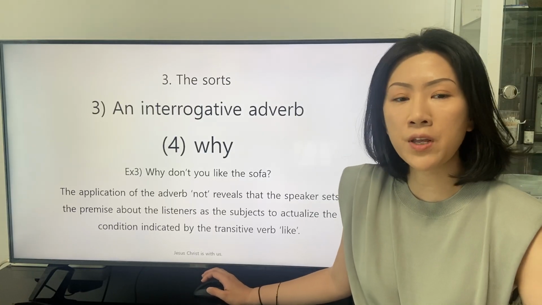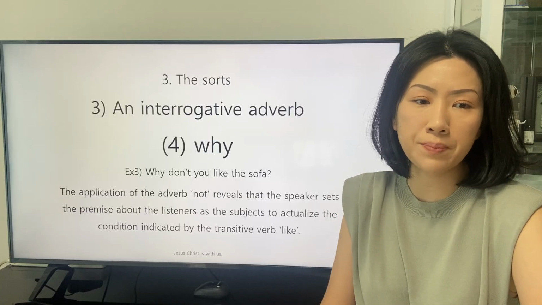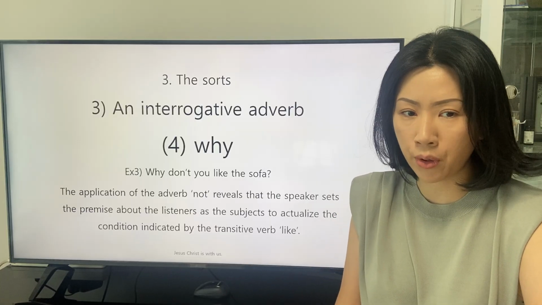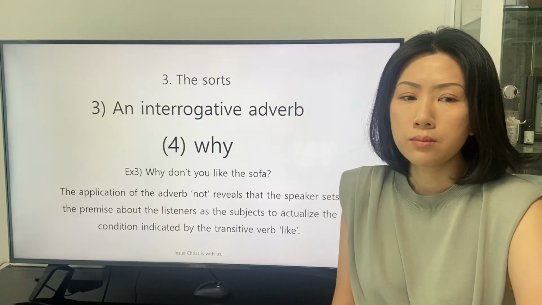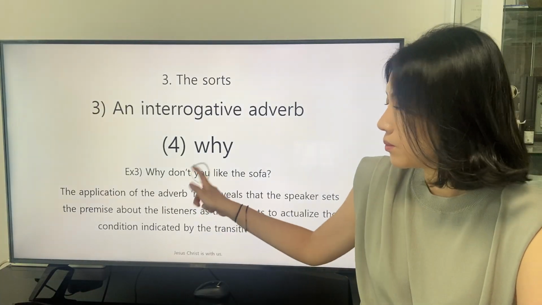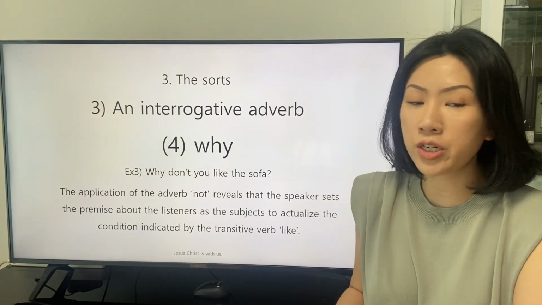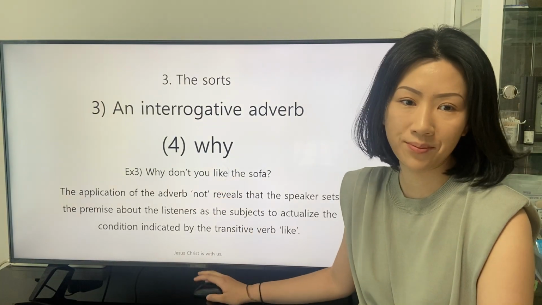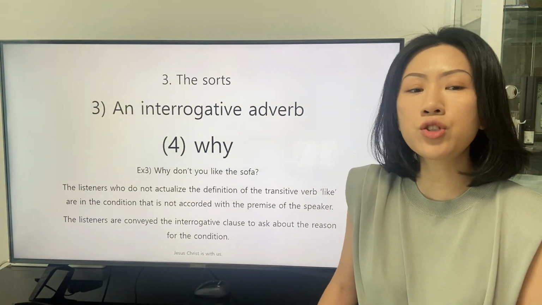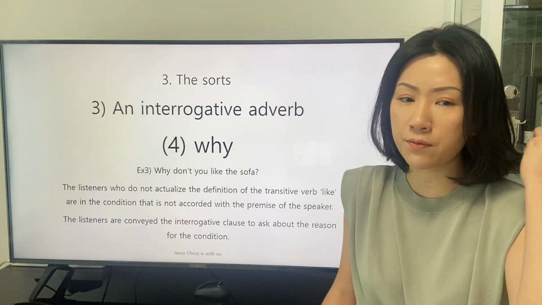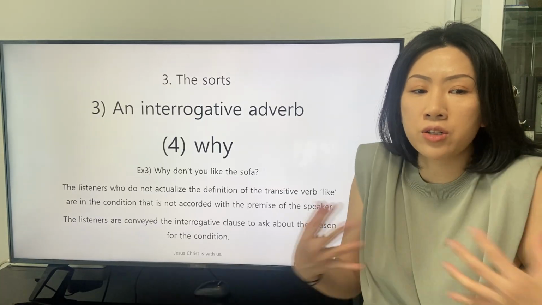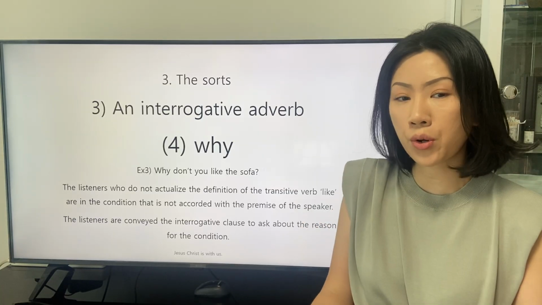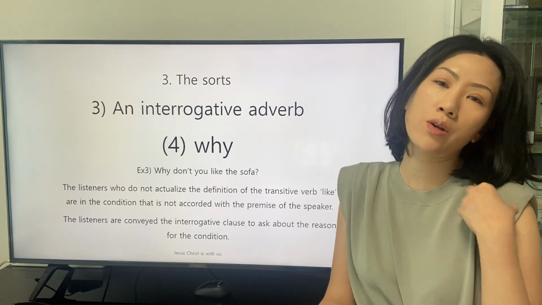The application of the adverb not reveals that the speaker sets the premise about the listeners as the subject to actualize the condition indicated by the transitive verb like. The listeners who do not actualize the definition of the transitive verb like are in the condition that is not accorded with the premise of the speaker.